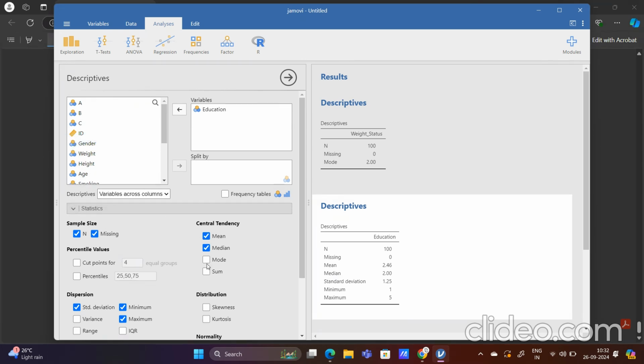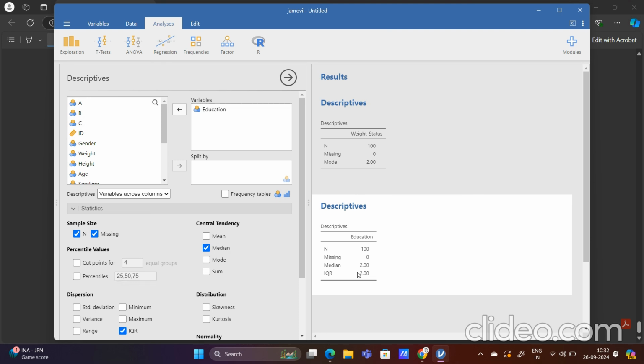Now when I am talking about education, it is an ordinal variable here, so the measure of central tendency will be median, so I will not select the mean, and the measure of dispersion will be interquartile range, so I will be selecting this interquartile range. I will not be selecting maximum, minimum, or standard deviation. As you can see, median is 2, interquartile range is also giving us the value of 2. So in this way we can find out the measures of central tendency and measures of dispersion along with the variables.